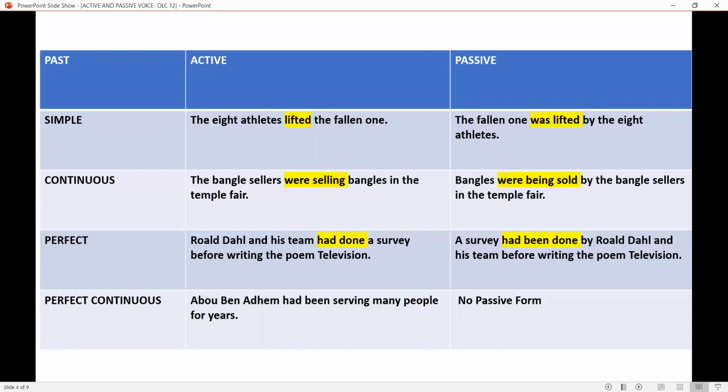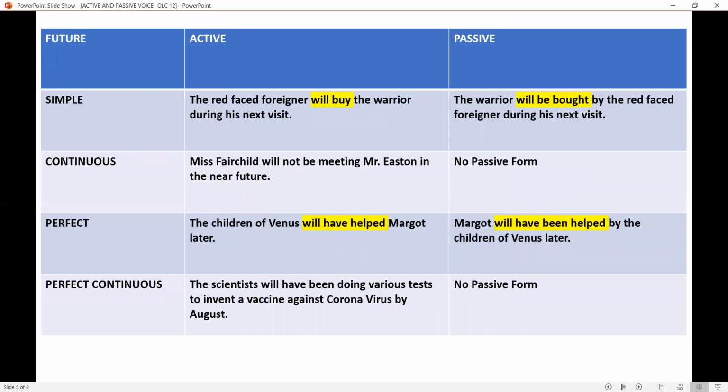Now, like in the present perfect continuous form, past perfect continuous form also doesn't have a passive form. I have just written a sentence here. Abu bin Adam had been serving many people for years. It doesn't have a passive form. Now let us move to future tense.